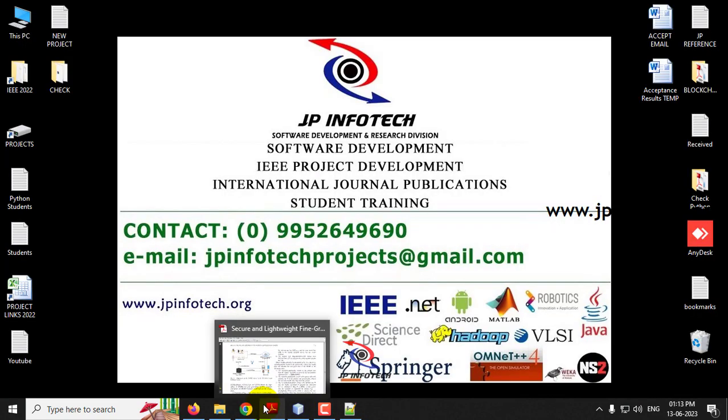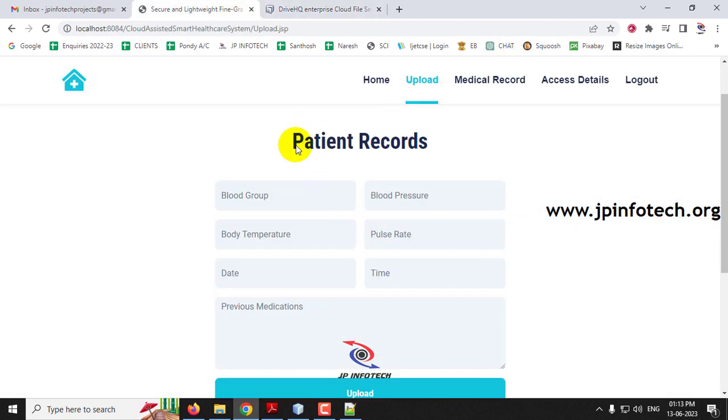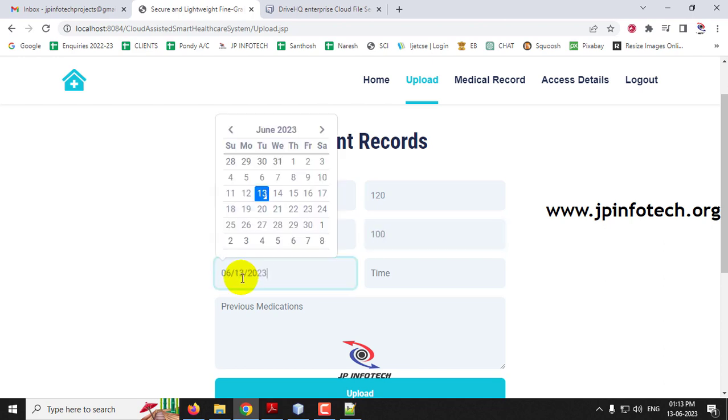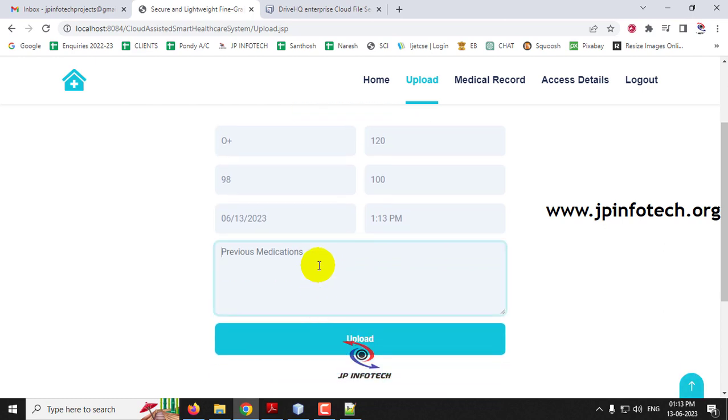So now I have entered the username and password of my Drive HQ account, and now let me go to the patient records, and let me enter blood group as O positive, blood pressure as 120, body temperature as 98, and pulse rate as 100. Date, just select this and you will be getting the date, and what is the time you can select, and this time, and previous medications if anything you can enter it, and then click upload.